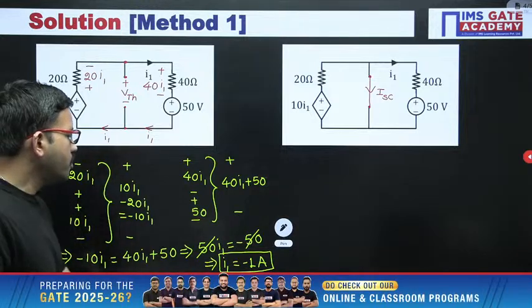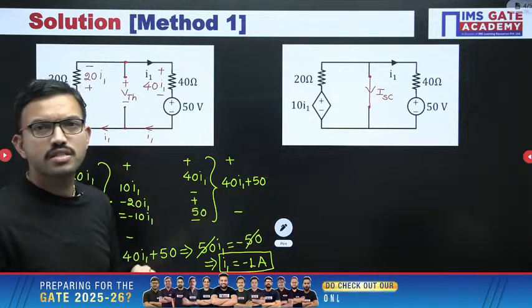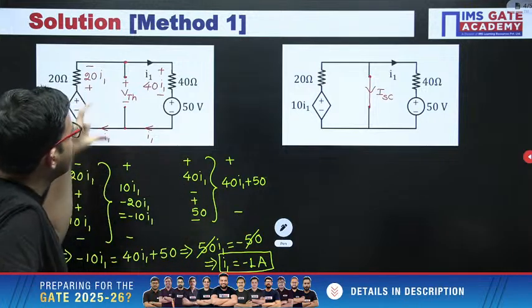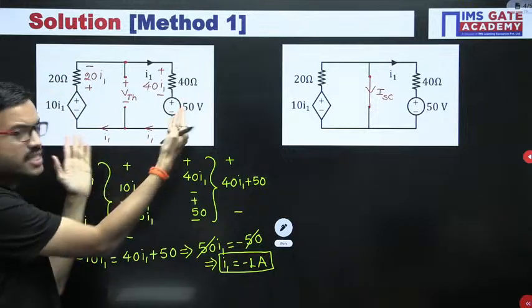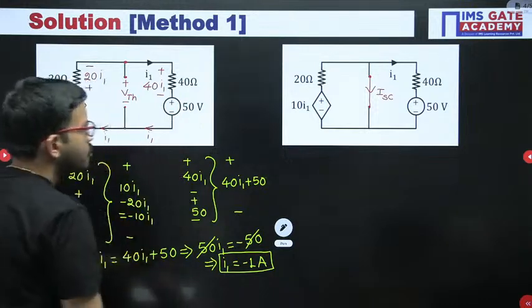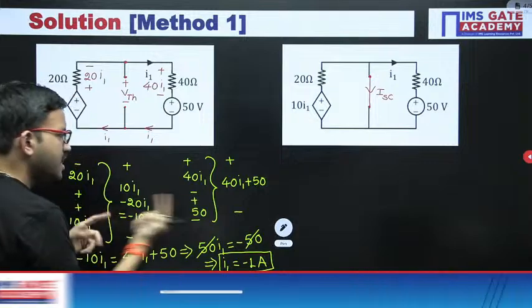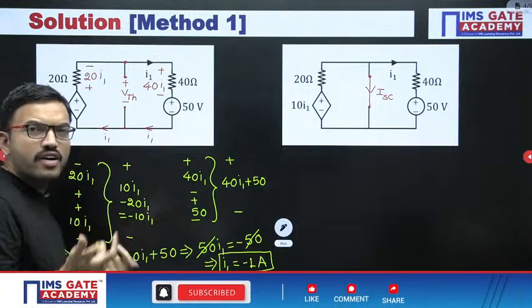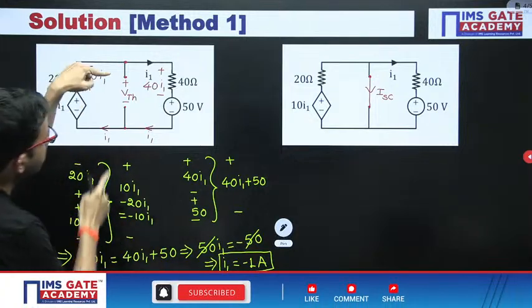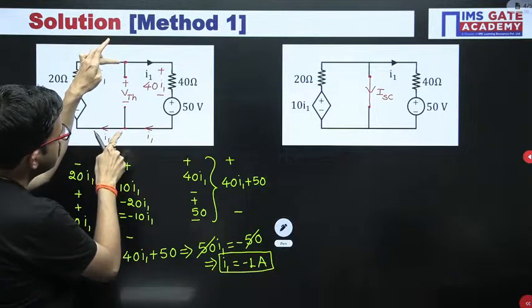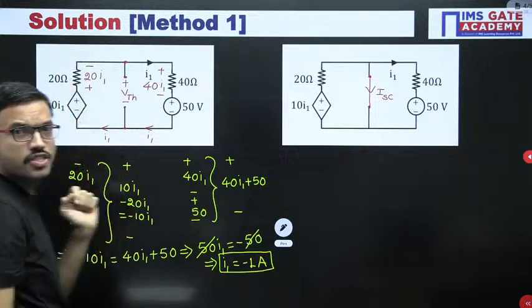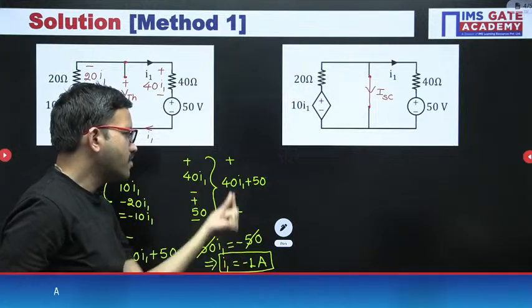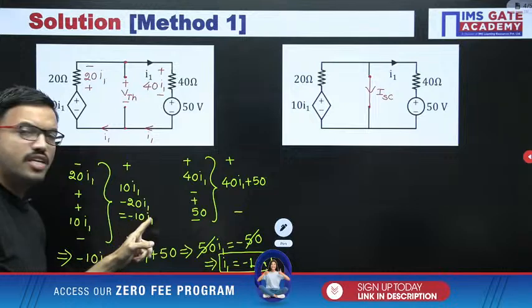Now here we have to find out VTH. Just observe, VTH is nothing but what? Either you can consider this side or you can consider this side, your wish. Whichever is easy for you, accordingly you can consider, because ultimately VTH is the voltage with respect to these two terminals, either through this overall branch or this overall branch. You can substitute this I1 value here or here, your wish.